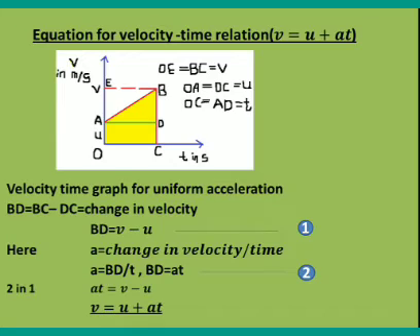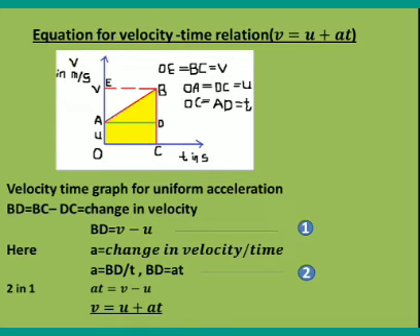Equation for velocity time relation, that is V is equal to U plus AT. From this graph, the velocity time graph for uniform acceleration is given. Here the line segment BD is equal to BC minus DC, which is the change in velocity. So BD is equal to V minus U, equation number 1. Here A is equal to change in velocity by time, so A is equal to BD by T and BD is equal to AT.